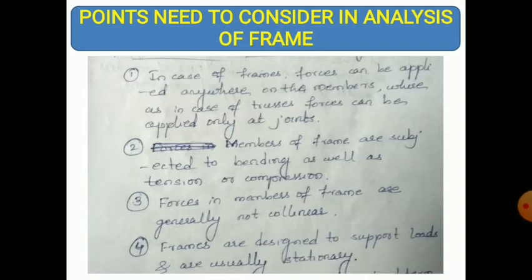Second point is, members of the frame are subjected to bending as well as tension or compression. In case of the trusses, we assumed that they are rigid, meaning there is no deformation, its shape and size do not change. But in case of the members of the frame, they are subjected to bending as well as tension and compression. So shape and size can change. That is the assumption in the case of frames.